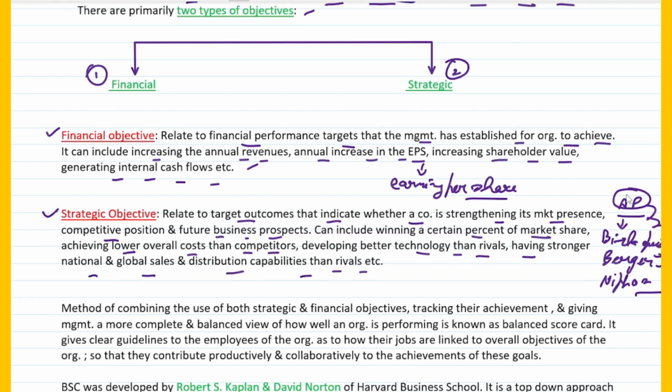So what exactly is strategic objective? It basically relates to the target outcomes that indicate the strengthening of its market presence, its competitive position, and future business prospects. So three things: strengthening the market presence, second is competitive position, and the third is future business prospects, right? What does it actually include? It includes gaining a certain market percentage share, achieving lower overall cost than competitors, developing better technology, and having stronger national and global sales and distribution capabilities than rivals.